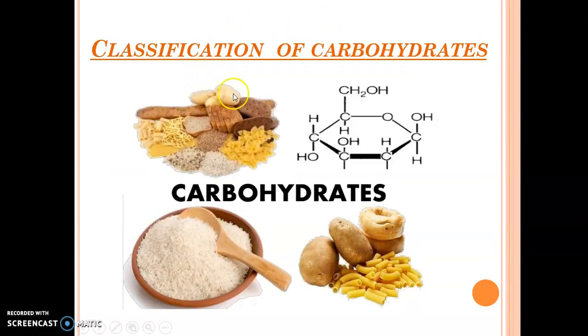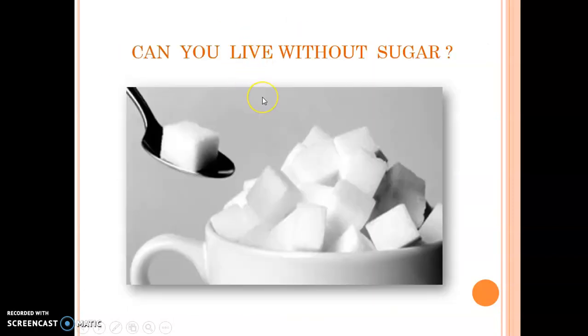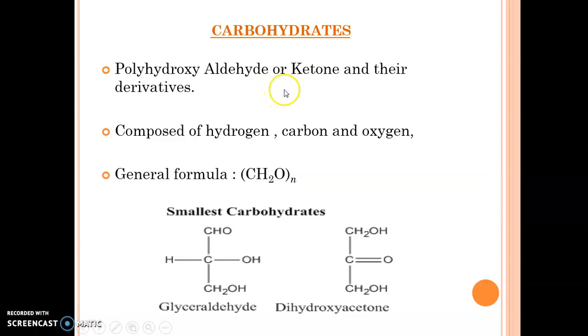They are basically polyhydroxyaldehydes or ketones and their derivatives. So the three elements that form carbohydrates are hydrogen, carbon and oxygen. So their general formula is (CH2O)n. Now these are the examples of the smallest carbohydrates.